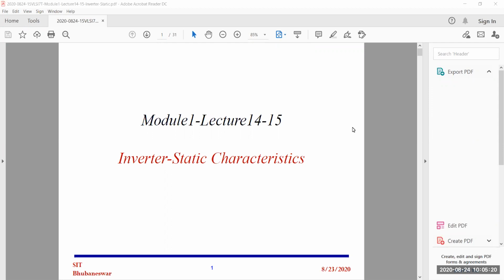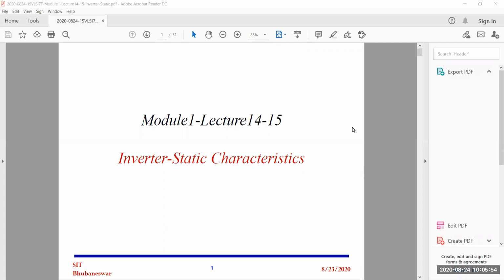Our first circuit is the inverter. Inverter means if you give a signal at the input, it will invert at the output, so that's why it's called an inverter. If you give 1, that is VDD, you'll get 0, and if you give 0, you will get 1. This is the simple definition of an inverter: whatever signal you give, you get the inverted version of that signal.